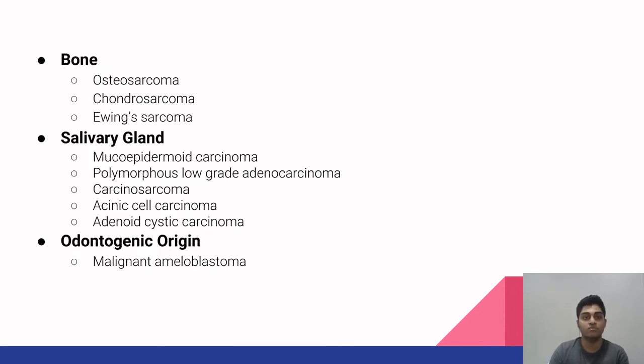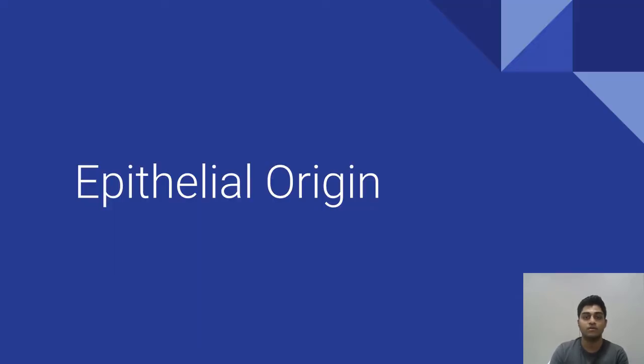Next will be bone, which has osteosarcoma, chondrosarcoma, and Ewing sarcoma. Coming to salivary gland, which is mucoepidermoid carcinoma, polymorphous low-grade adenocarcinoma, carcinosarcoma, acinic cell carcinoma, and adenoid cystic carcinoma. Lastly, it is from the odontogenic origin, which is malignant ameloblastoma. Let's start with the epithelial origin.